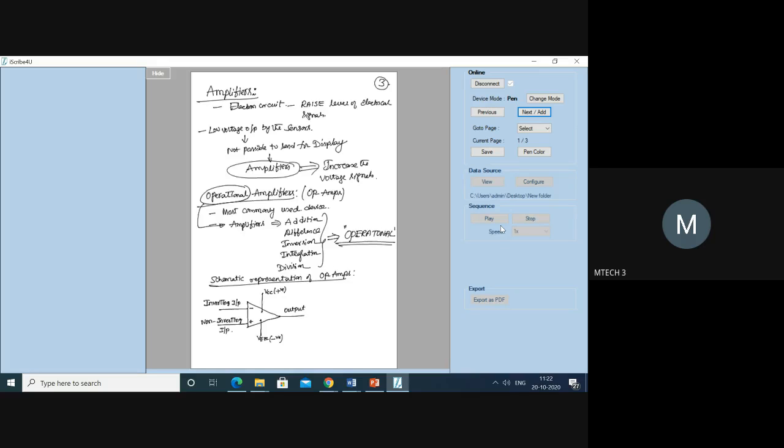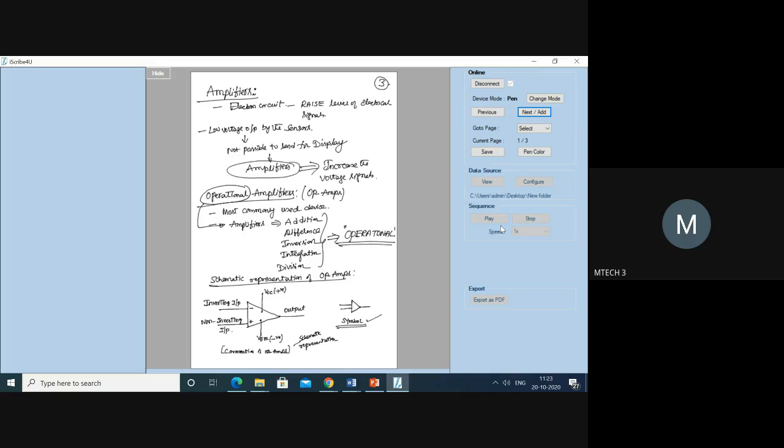So these are the connections of the op amp. The symbol is just this triangle with two inputs and one output. Simple. So this is the symbol used for the operational amplifier. Please understand clearly: this is the connection of the op amp, or the schematic representation. This one is what we call the symbol.